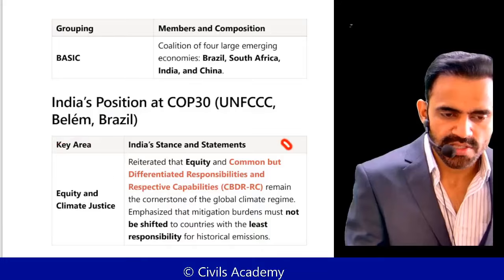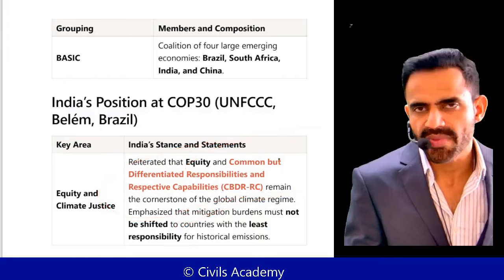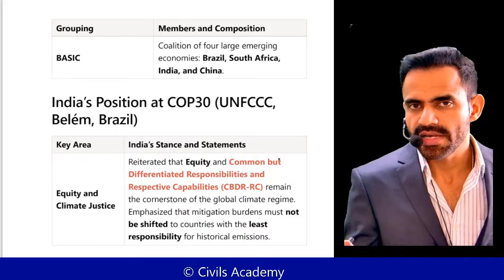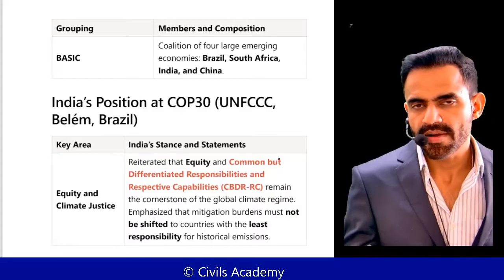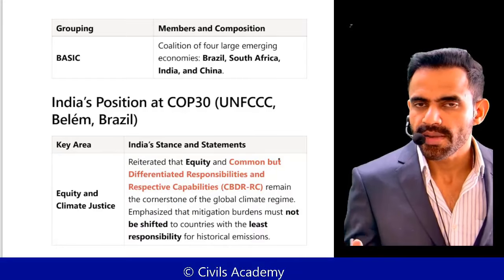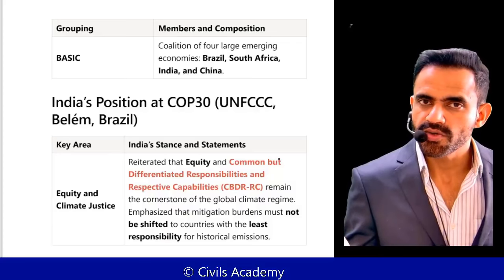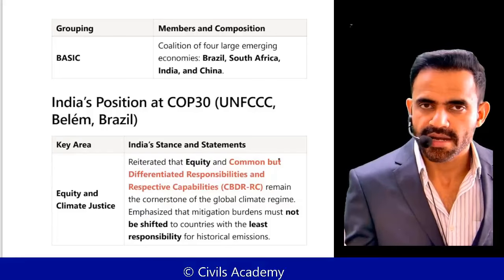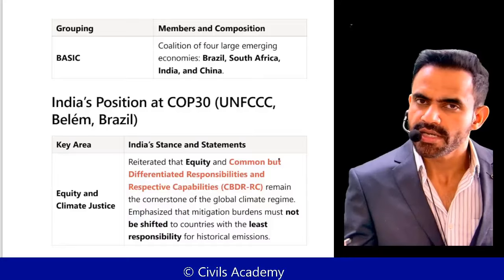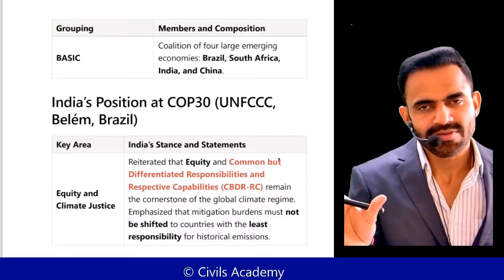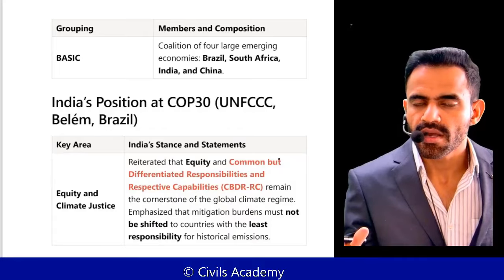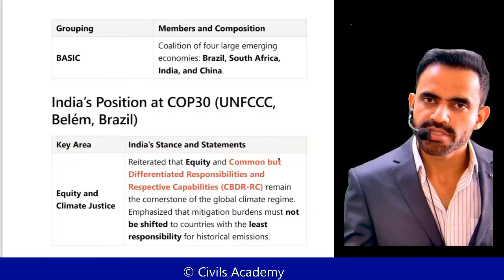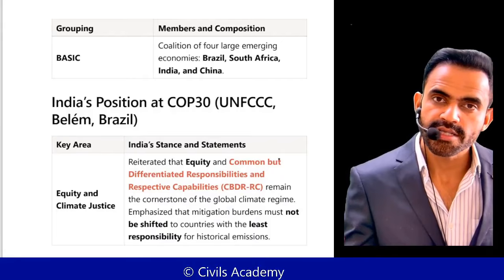So first we re-emphasized this CBDR-RC. Understand, our stance is that the environment was not polluted equally by developing and developed countries. Developed countries utilize more resources. They polluted the environment, so it is their responsibility to help more. This is CBDR, common but differentiated responsibility. Common responsibility is there that we have to protect it, but it cannot be the same for everyone. Why? Because developed countries have exploited more resources, so they should share more burden in the solution.